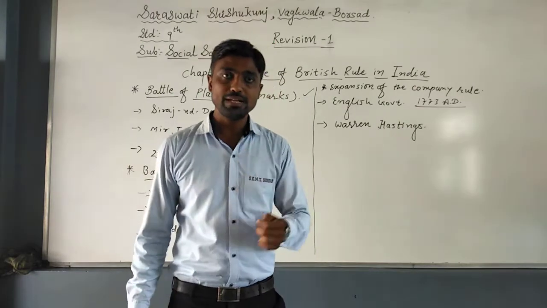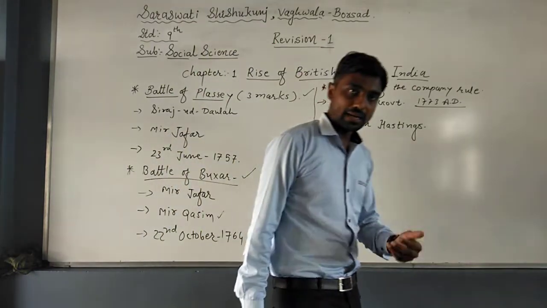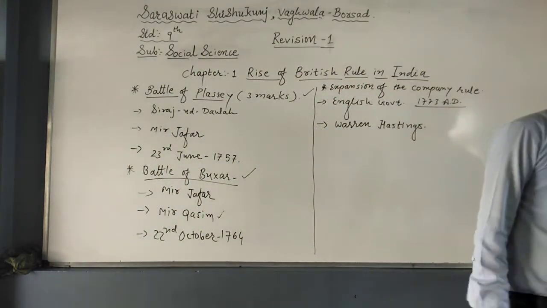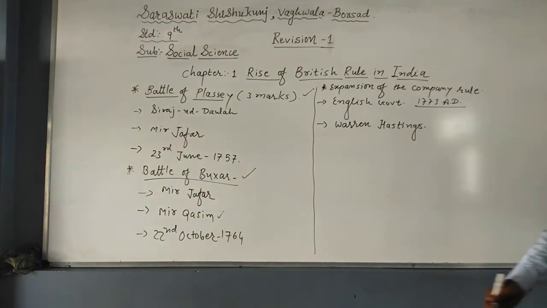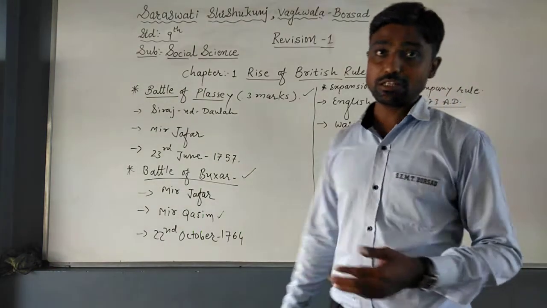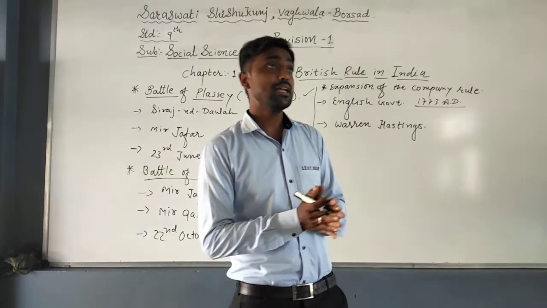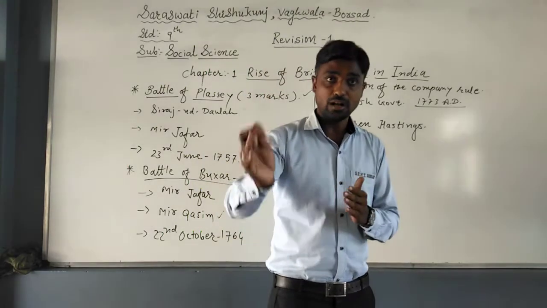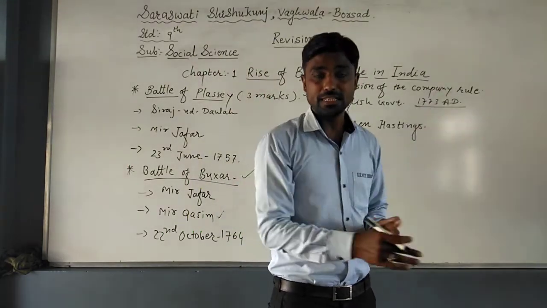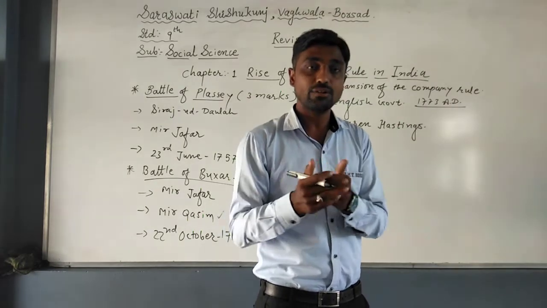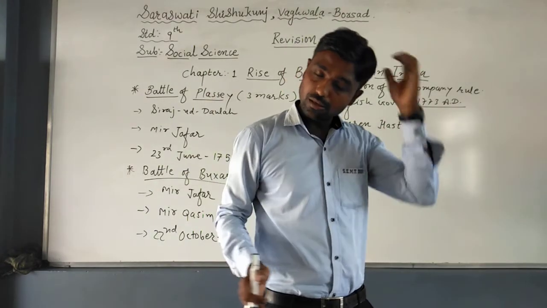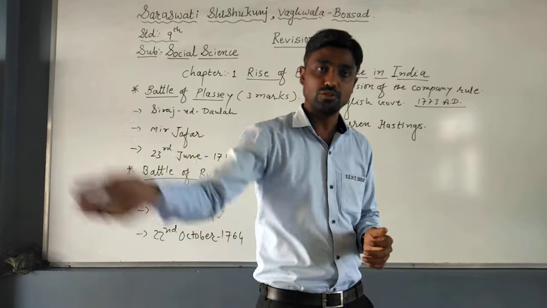When Warren Hastings became the first governor general, he had two battles: first, the battle with the Marathas, and second, the Mysore battle with Hyder Ali. At that time the company had to face many problems, because it had many enemies, and it had to fight or clash with many states, other tribes, and the Nizam also.